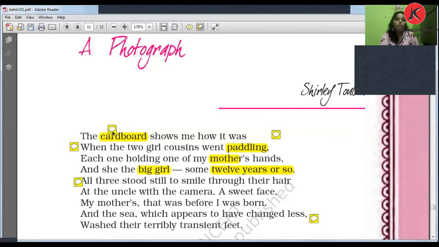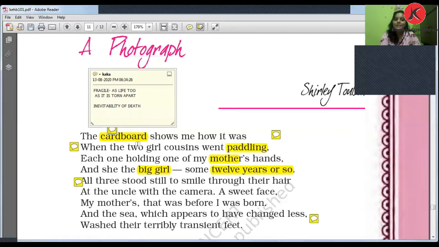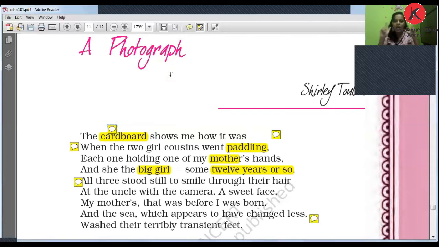Okay, again I forgot to tell you about this cardboard. Now we use cardboard, but we have a very good era right now, so they didn't have that much innovation in their time. So you have one cardboard. Cardboard means one fragile board, right? जो fragile होता है, that yellowish type जो board होता है, which is fragile. Fragile means which you can tear very easily, right?